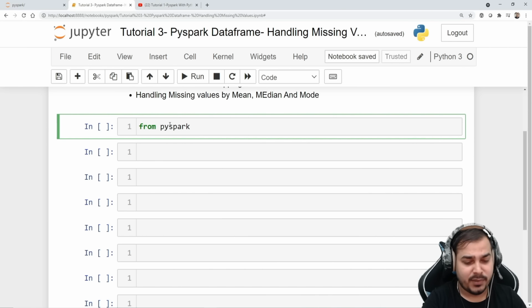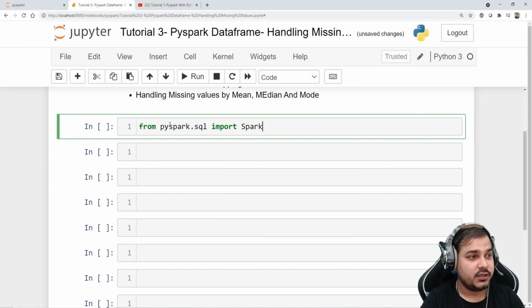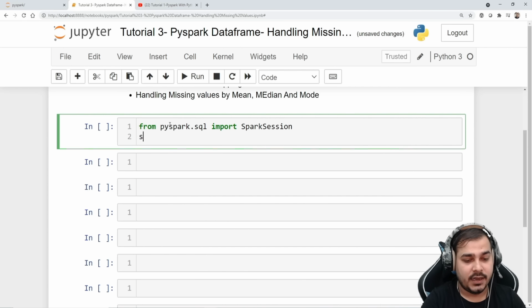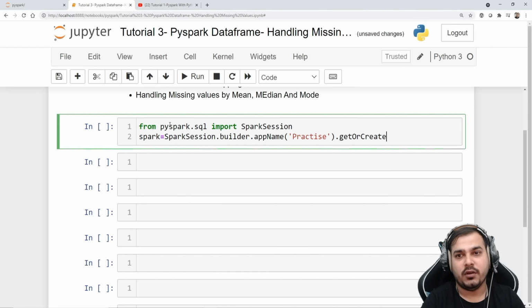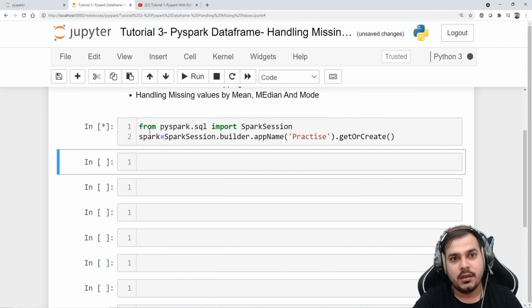So I'll write from pyspark.sql, I'm going to import SparkSession. Okay, and then I'm going to create a variable spark, and then here I'm going to write SparkSession.builder.appName. Again, let me just keep this app name as practice, because I'm just practicing things. And then I write getOrCreate and just execute this. So probably it will take some time to get executed. Yes, it has got executed fine.